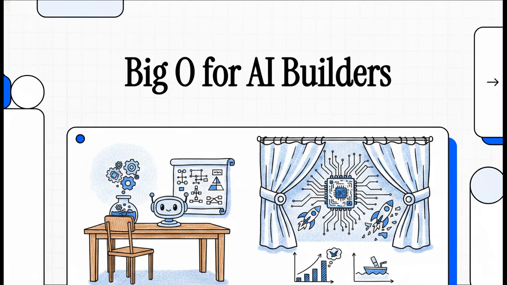Welcome to today's Explainer. Grab a seat at the bench, folks, because today we are stepping into the lab to build an AI chatbot from the ground up. We're going to peel back the curtain and see exactly why algorithmic efficiency isn't just some dry academic theory you memorize for a comp sci exam. No, it is actually a vital survival skill for your startup. We're going to see firsthand how the data structures you choose will literally dictate whether your next big idea soars or, well, completely crashes under its own weight.